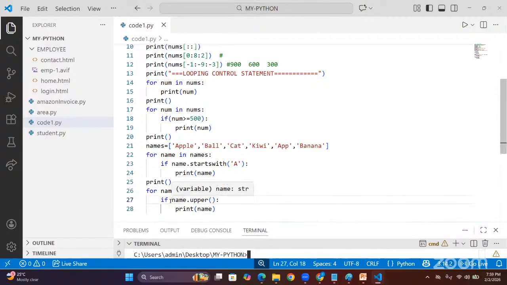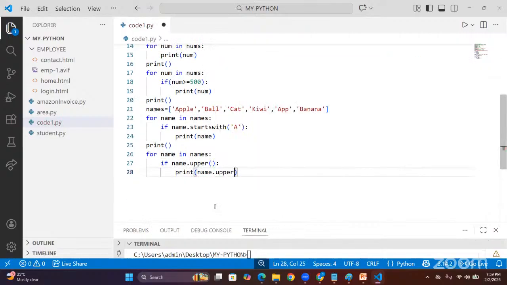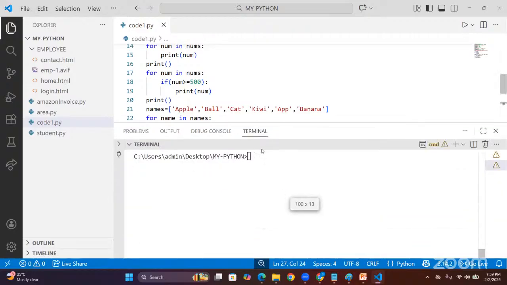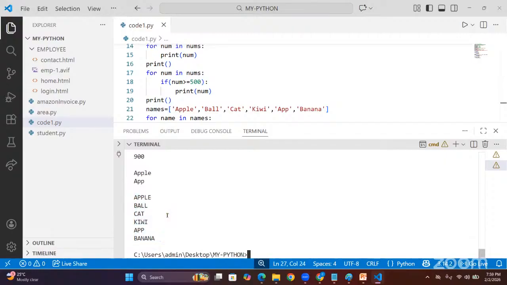So I think the if condition is not required. Just directly you can write dot upper. Why? We are not checking any condition, right? So it is not required to give the if condition. Take one value, convert it into uppercase and print it. Look here, printed. Condition is not required.